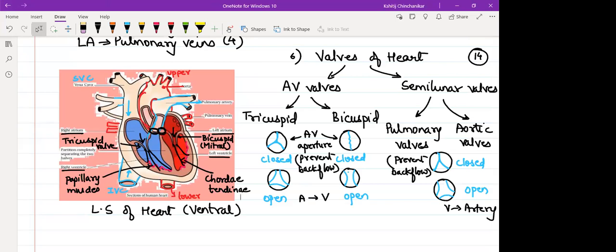Why does the right side need more chordae tendineae? Because it is attached to the 3 cusps. Tricuspid valve has 3 cusps, whereas bicuspid has only 2. That's why there is a difference in number.